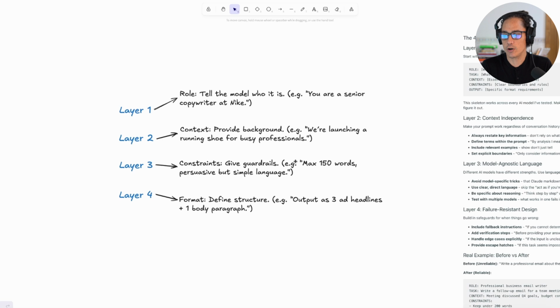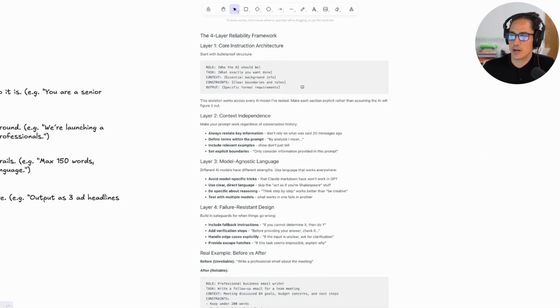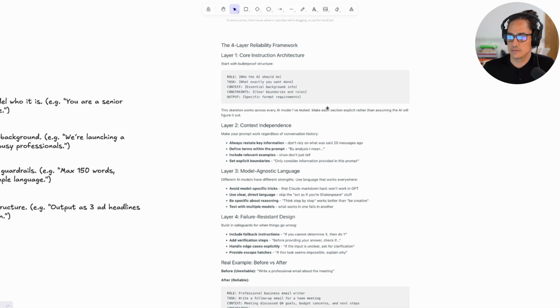And layer 4 is the format. This is where you define structure. Output as 3 ad headlines plus 1 body paragraph. Now, what you see here on the screen is a screenshot I took from a Reddit post that I found maybe 6 months ago, and I've been prompting this way ever since.